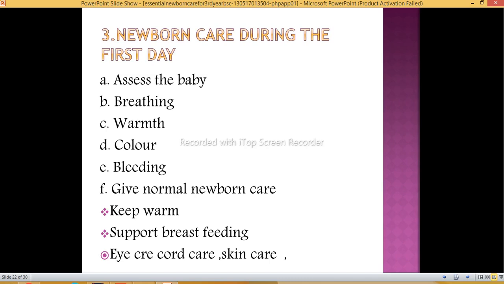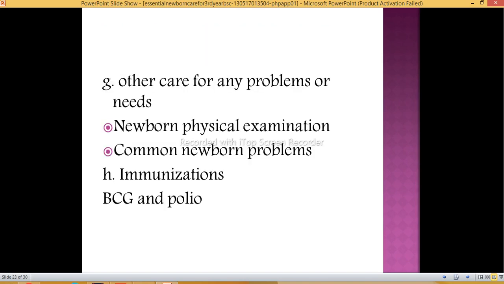Eye care, cord care, and skin care are a must, because these are the sites where the baby can get an infection. Other care for any problems or needs. We should do the newborn physical examination. Common newborn problems we should identify, and we should tell the parents about the high-risk and danger signs and common newborn problems.